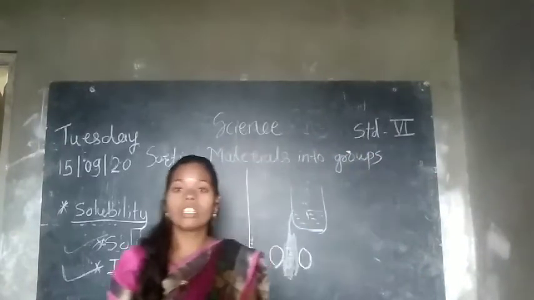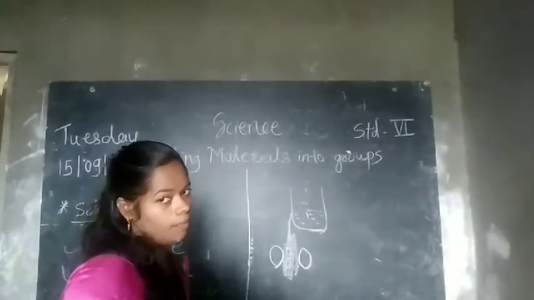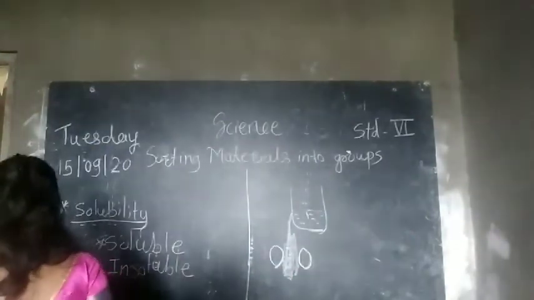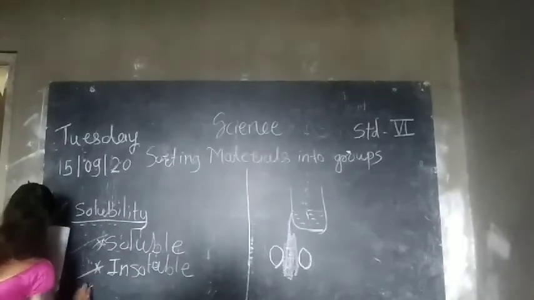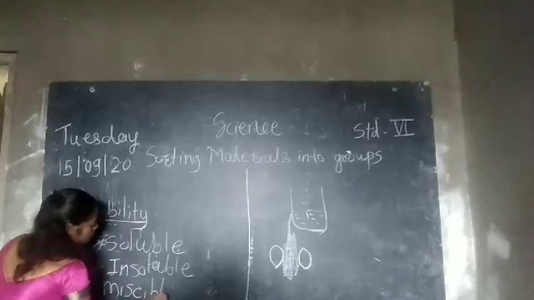The second most important thing is regarding liquids. These are the two most important definitions for 1 mark: miscible and immiscible. Miscible liquids.